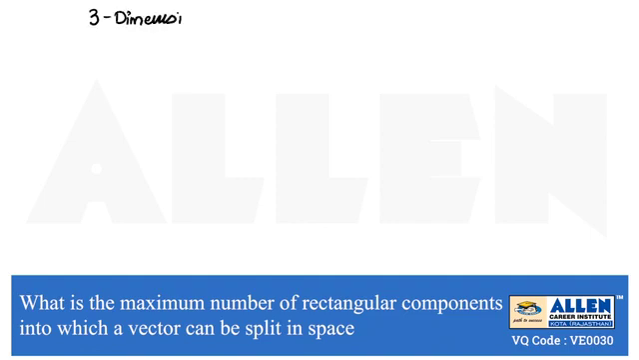In 3D, or we can say in 3 dimensions, we have 3 axes, that is x-axis, y-axis and z-axis. So these 3 axes are perpendicular to each other, or we can say mutually perpendicular to each other. For a vector in space or in 3 dimensions, we can divide it into 3 parts.